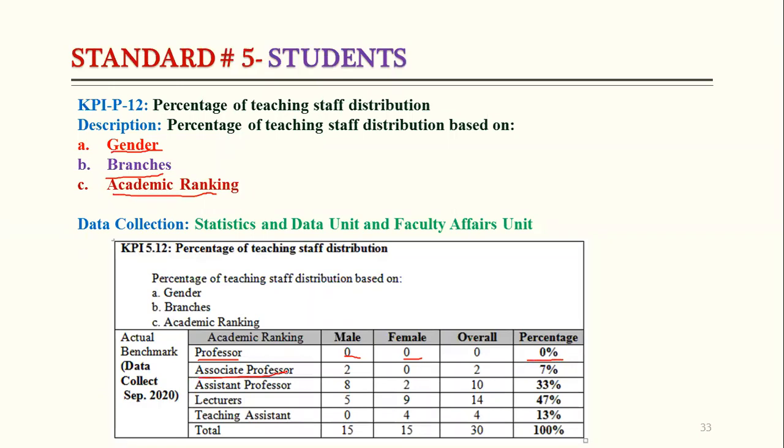We have associate professors also, 2 in the male campus. Okay, there is none in the female campus. We have assistant professors, we have lecturers. So we need to collect this data. From where can we collect this data? Again, we have the statistics and data unit, and we have the faculty affairs unit. So we can collect the data for the computer science program and for the information system program: how many faculty members we have in male, how many in female, and what their ranking is, in terms of professor, associate professor, assistant, and lecturer.